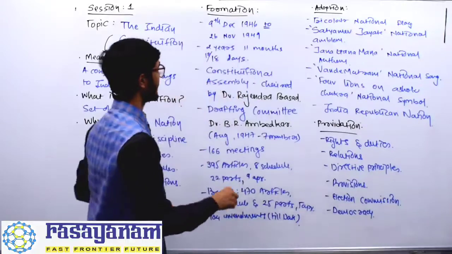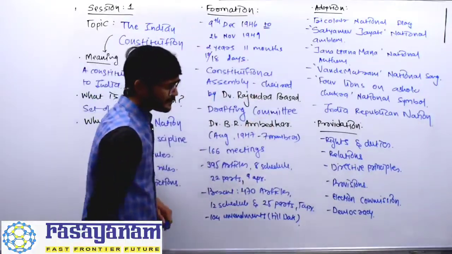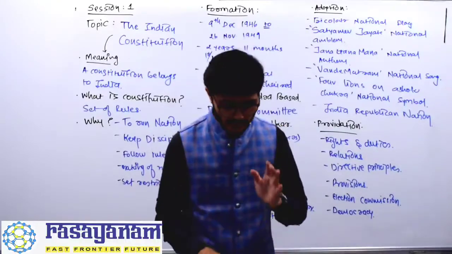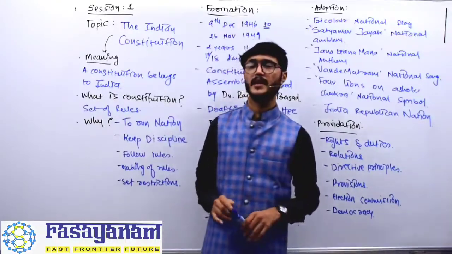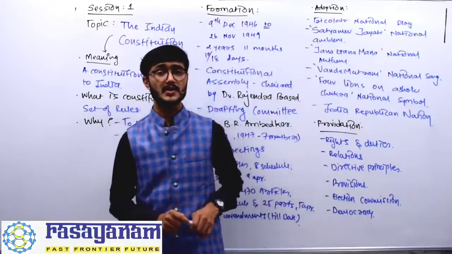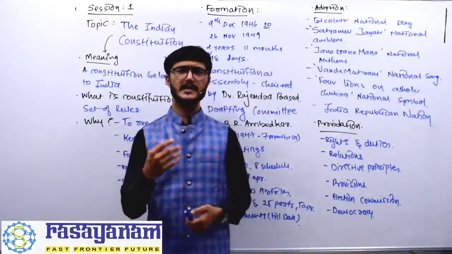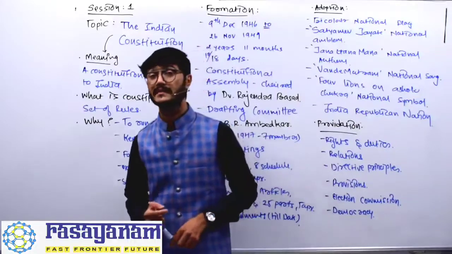1950. Okay. Then, as I told you, the Constituent Assembly was made. Now that Constituent Assembly, when it was made on 25th of March, was chaired, meaning headed, and the president of that assembly was Dr. Rajendra Prasad.